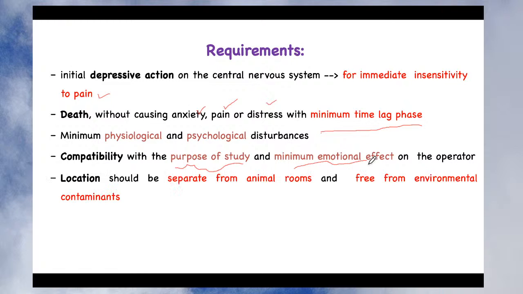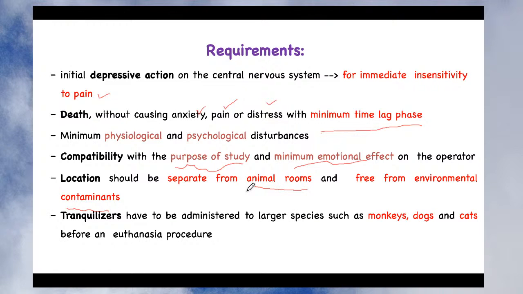In addition, the location should be separated from the animal room. Why? Because one animal should not see the sacrificing process of another animal. That is the first thing. Second thing, there shouldn't be any possibility of disease, and it should be free from environmental contaminants, so there is less possibility of infection. So the location should be separated from animal rooms and free from environmental contaminants.